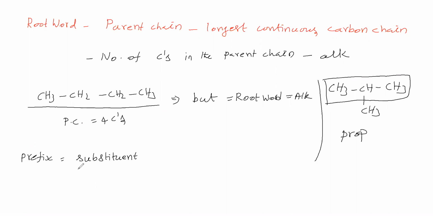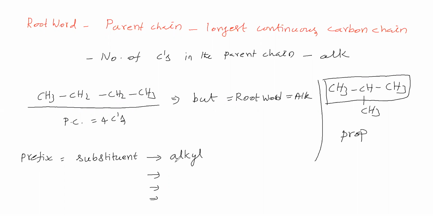What is a substituent? One example is alkyl. That is one example; there are still more. Many things come under substituents. A substituent will come as a prefix. In that we said alkyl.